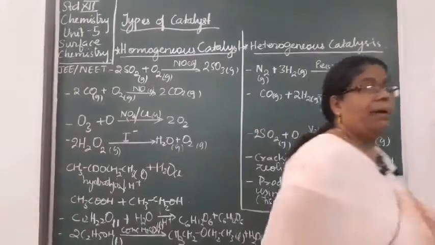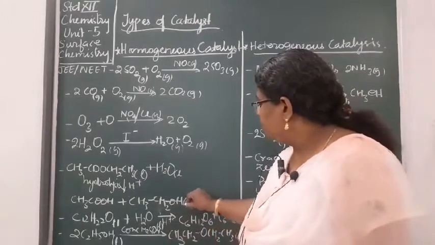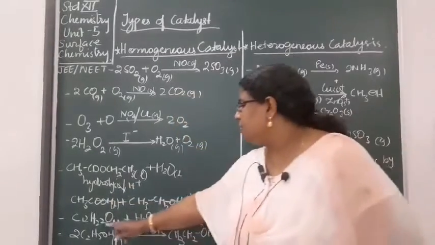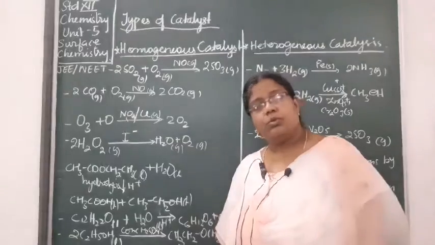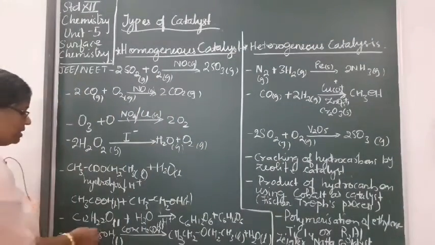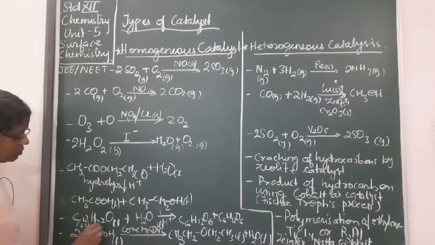So, these are examples where you find that the catalyst and the reactants and products are in the same phase. Followed everyone? So, they all will be in the liquid phases. जबकि hydrolysis of sucrose means what? The sugar which you are normally using, that is called as the sucrose, जिसका composition क्या है? C12H22O11. This is your sucrose.